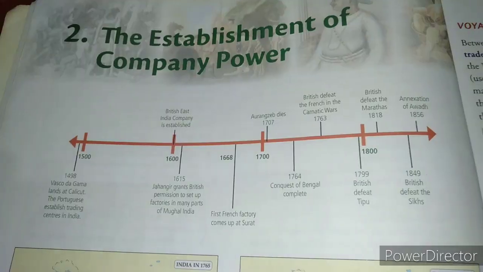We will also discuss in this chapter how the first Indian War of Independence took place in 1857, because without discussing the first war of Indian independence, you cannot understand the length and breadth of East India Company. So without wasting any time, children, let us begin this chapter.